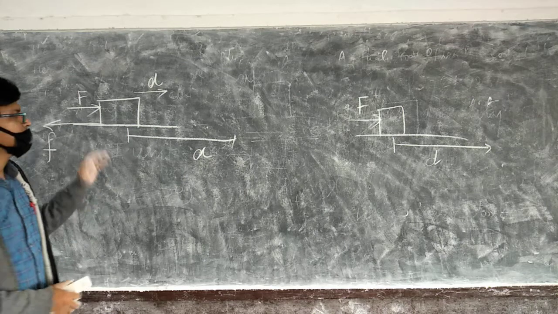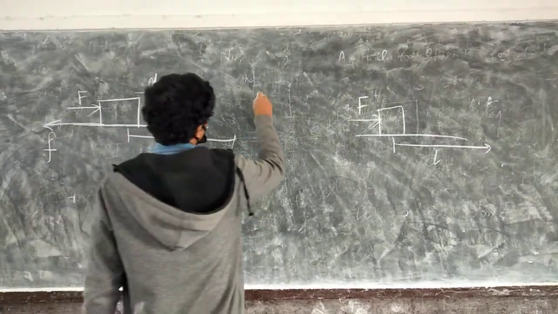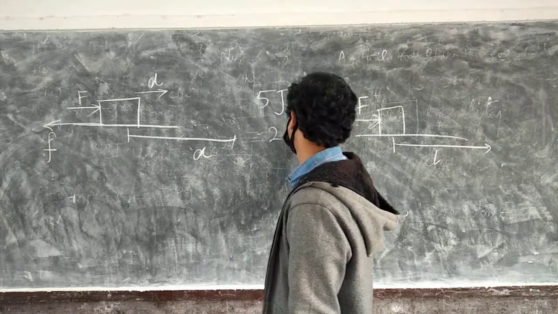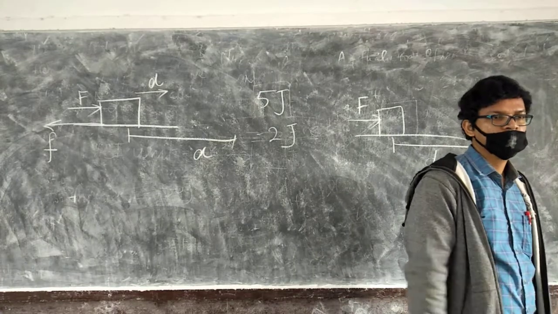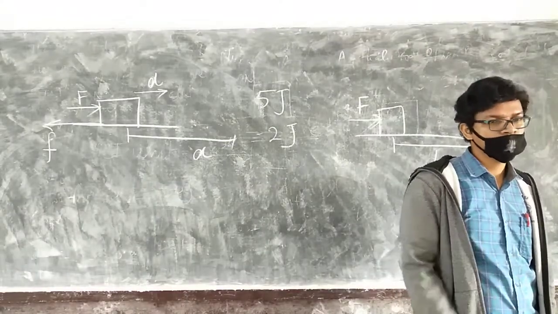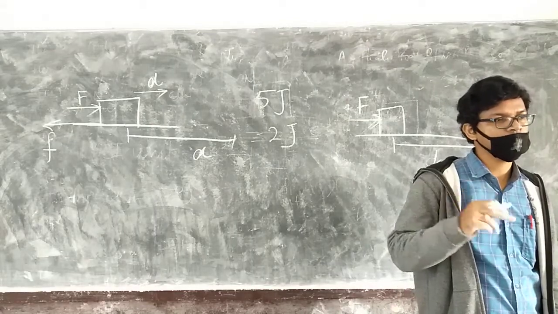Now, if I say that work done by force is 5 joule, and work done by friction is, let us say, 2 joule. So, which is less? Who said 2 joule? That is not correct. Minus 2 joule. That means work done is minimum when force and displacement are in opposite direction.